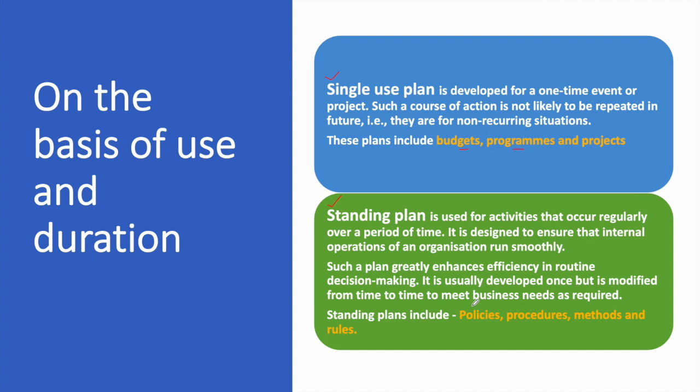It is usually developed once but is modified from time to time to meet the changing requirements of the business. Standing plans include policies, procedures, methods and rules. So these are the 4 examples of standing plan.